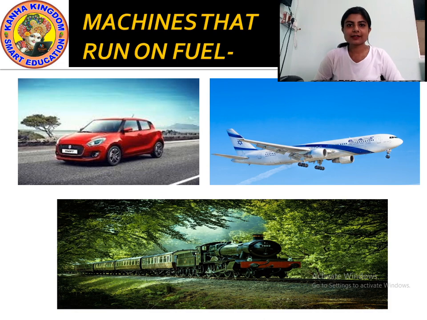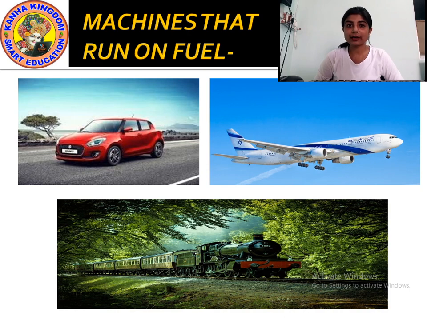So students, now see. These are the machines that run on fuel, like car, aeroplane, train. Then what else? The motorcycle, the bike you have at home. Yes or no? Your father has a car or a bike, right? And how does this bike, car work?